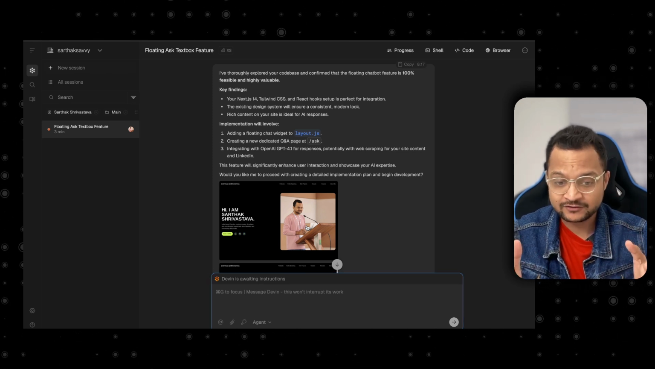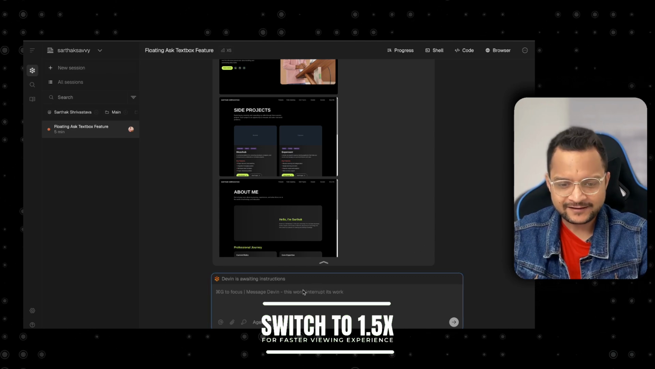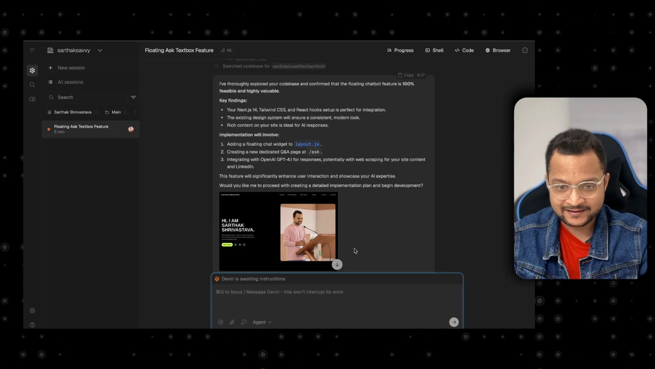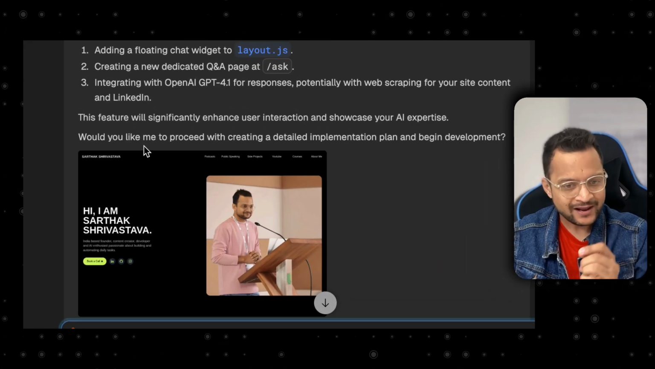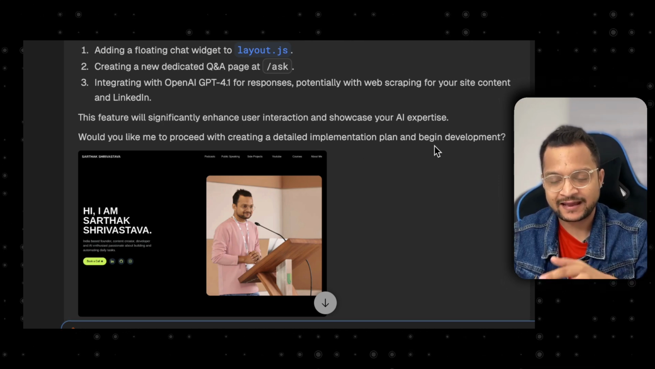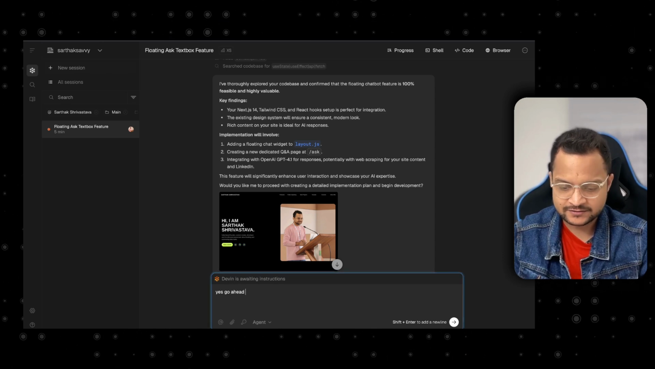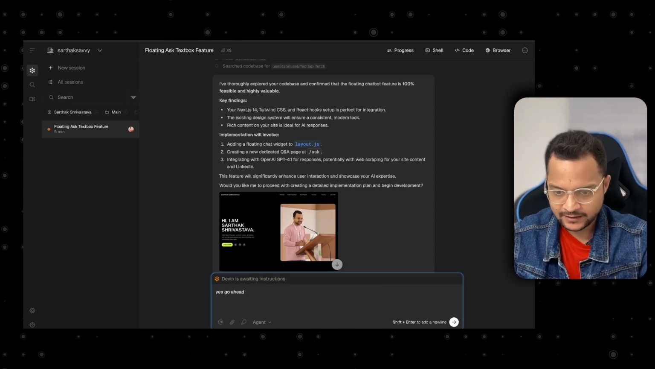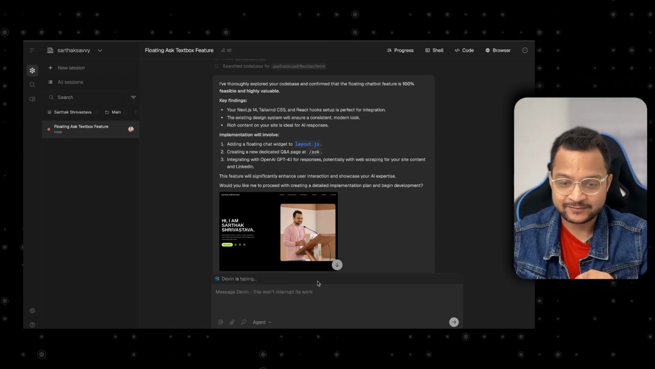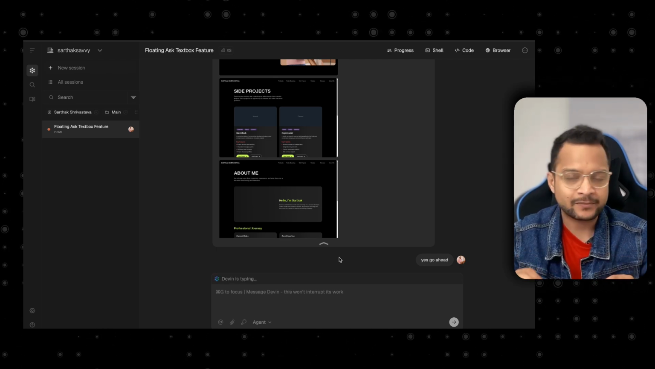Okay, if this is good, now let's ask Devin to implement this feature. And finally, you can see Devin is waiting for our instruction, because at last it's asking, would you like me to proceed with creating a detailed implementation plan and begin development? I'll say, yes, go ahead. Okay, so yep, we are on the agent mode. So now it's going to perform some action. That means it can make changes on our website and do whatever needed to complete this feature.